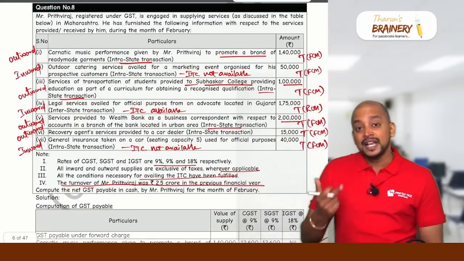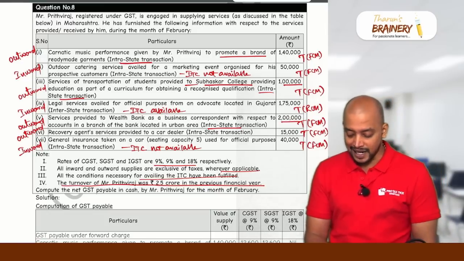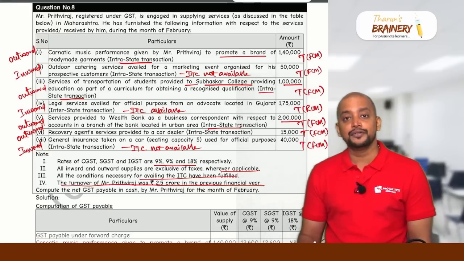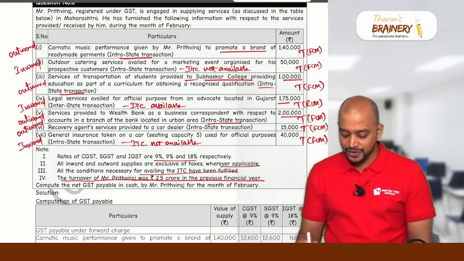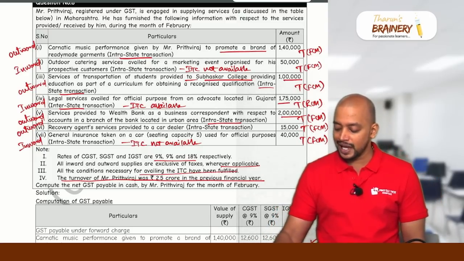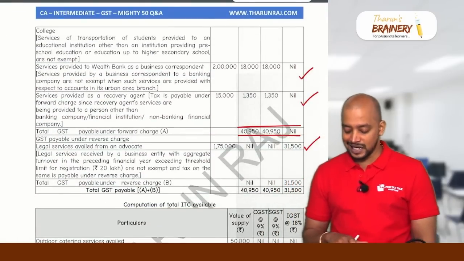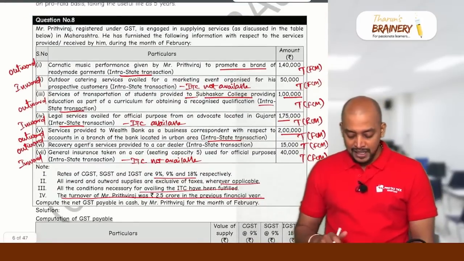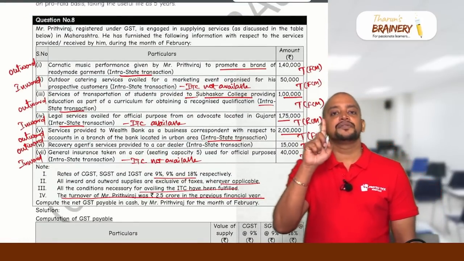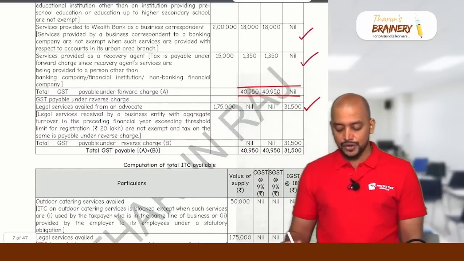Then statement 2. Statement 2 is inward supply under RCM. So what is the inward supply here? The second one is not under RCM. Then 4, inward supply under RCM. Advocate services, 1,75,000, interstate. So IGST. 1,75,000 into 18%, so 31,500 will be the IGST liability. Okay, RCM. Is there any other inward? The last one is there, but that is FCM. So we have only one inward under RCM. Statement 2 is 31,500.